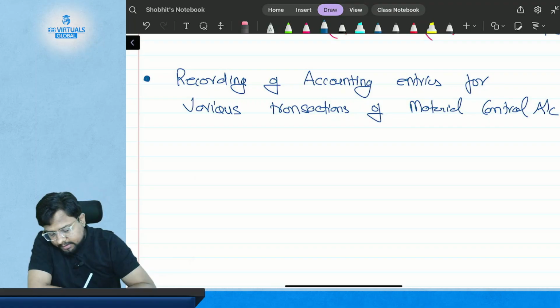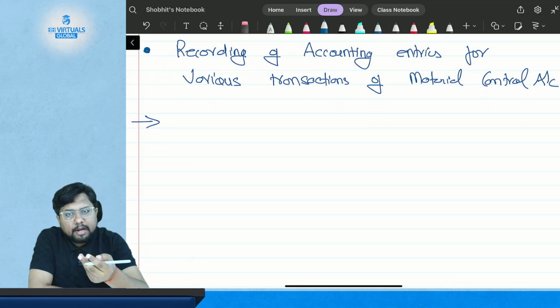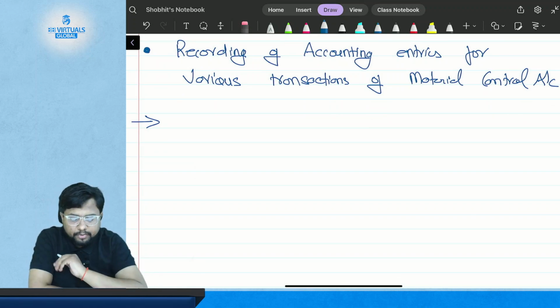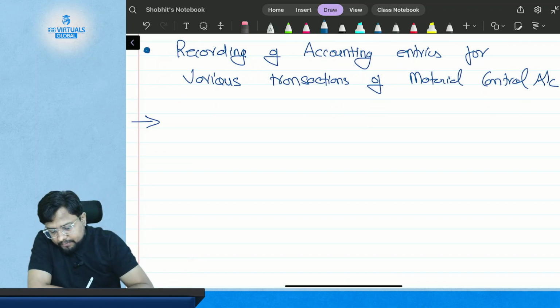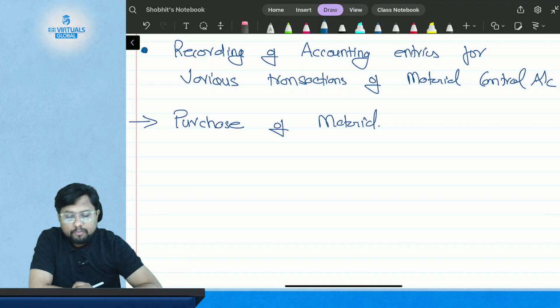Okay, so there are many types of transactions. Now we are going to give a heading to each transaction and write the accounting entry with explanation. So the first entry will be the purchase of material. The first entry will be regarding the purchase of material.